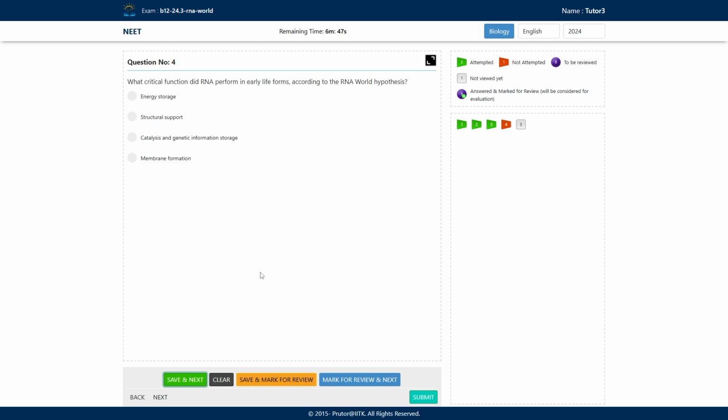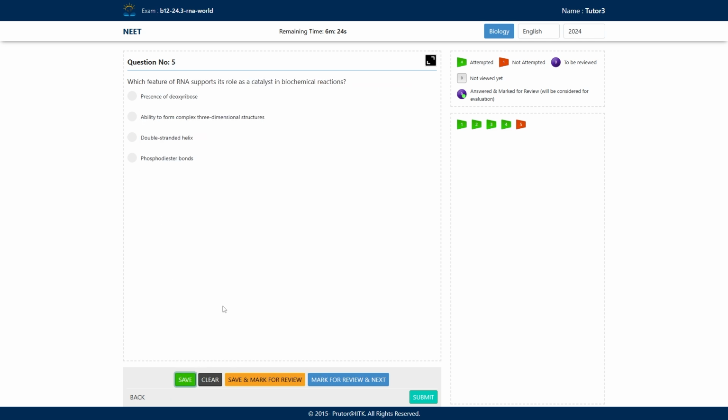In this hypothesis, RNA performs very important functions in early life forms, and what are those? So the options are: is it energy storage, is it structural support, is it catalysis and genetic information storage, or is it membrane formation? So we know that it is catalysis and genetic information storage.